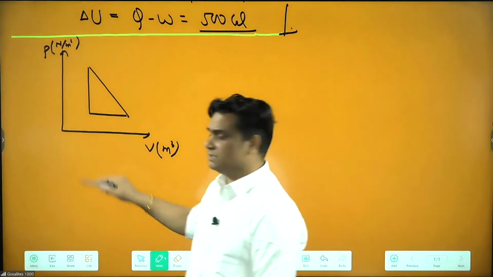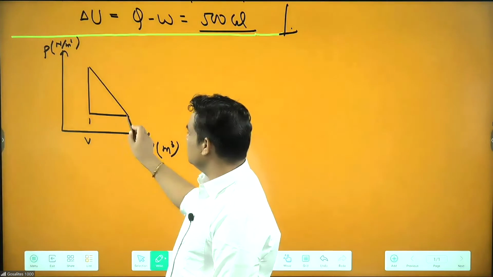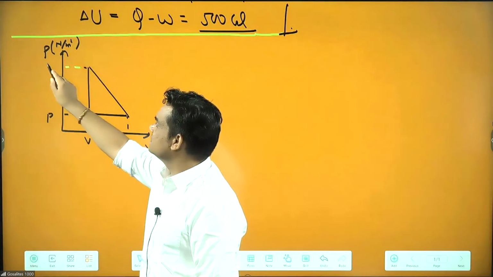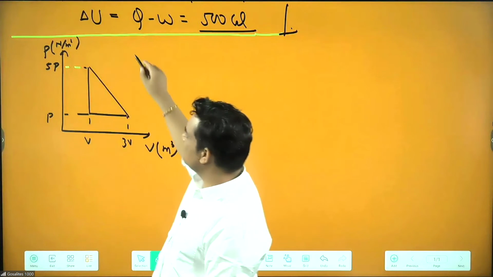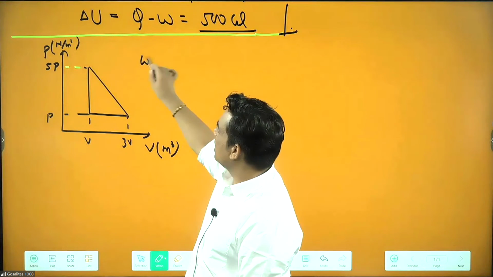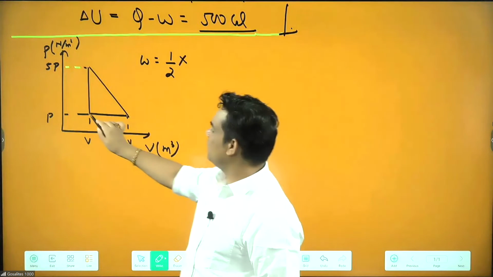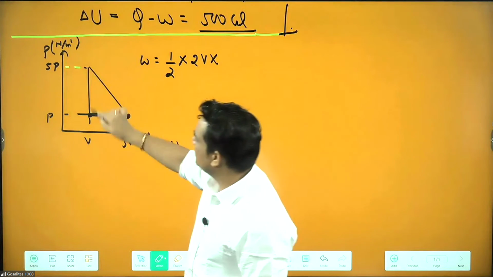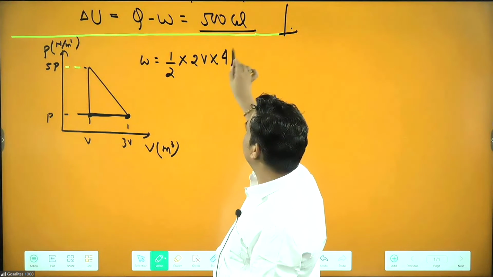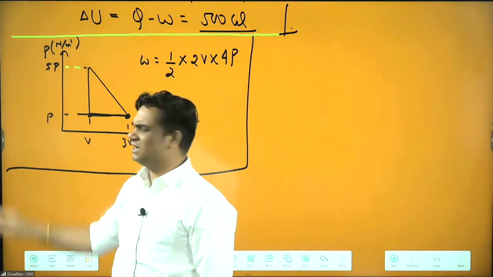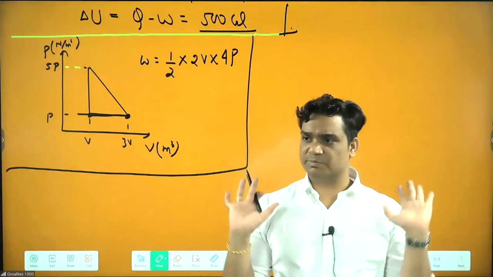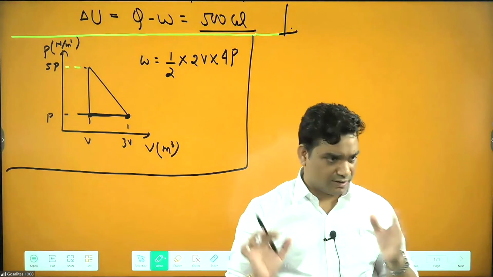Say this is V, this is 3V, this is P, and this is 5P. Then area of the triangle is half base times height. Base is V to 3V, so 2V, and height is P to 5P, so that is 4P. Like this, in any question you have to find your work. Work will give you area, simple. Clear?